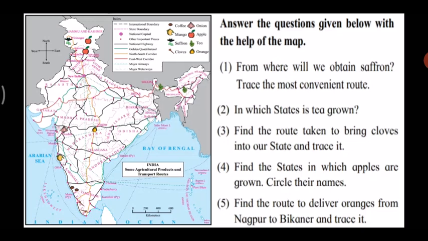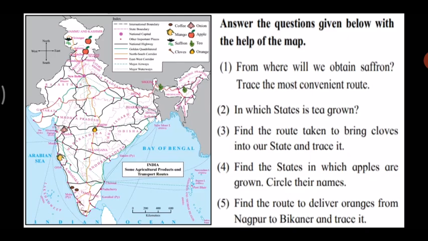Let's move forward. Now study the map given. This is a physical map where you have the cash crops and the transport routes. Can you see in the index? We have the cash crops and the transport routes shown in the map. Students, look at the index on top.